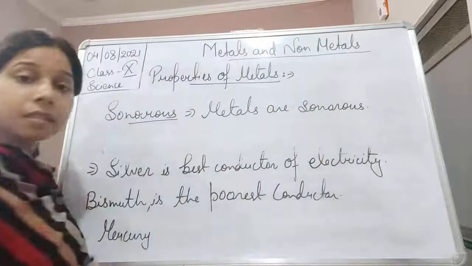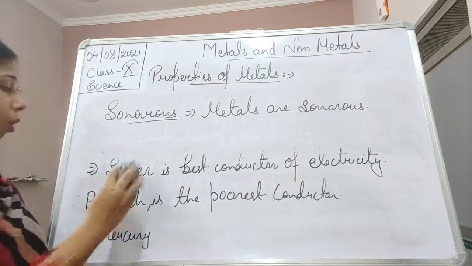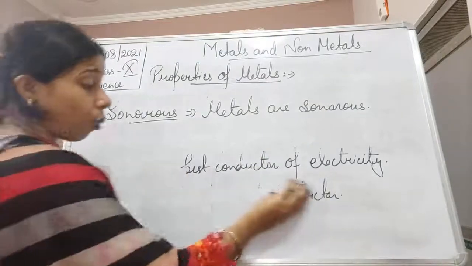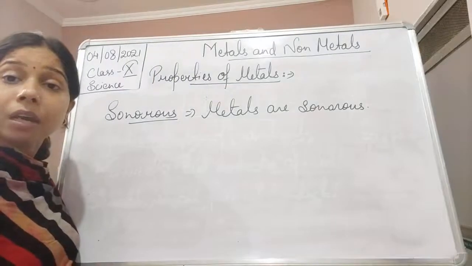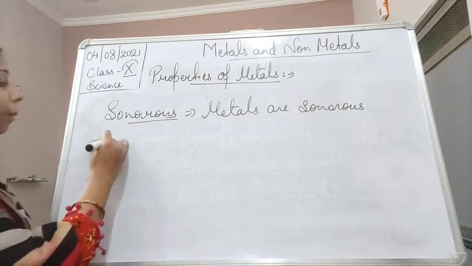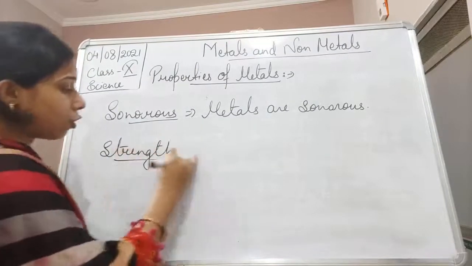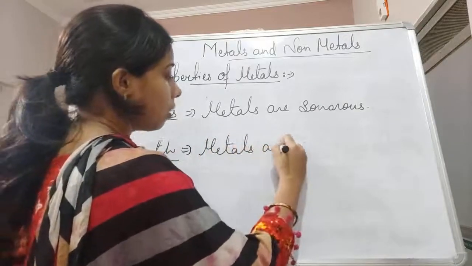Okay, this is another property of the metal. Next is the strength of the metals. Obviously, if the metallic bonding of the metals is quite strong, they also have strength. So we can say here that due to high metallic bonding, they are generally strong. So metals are strong